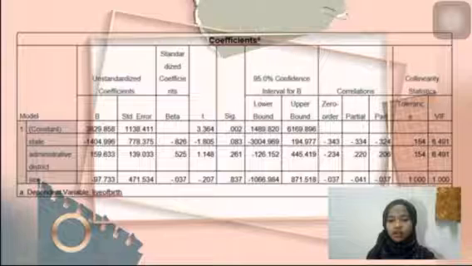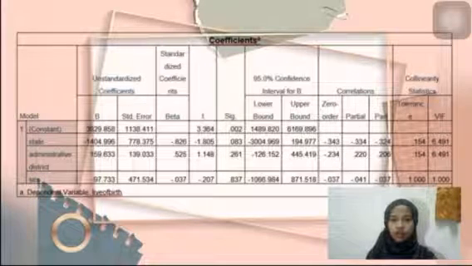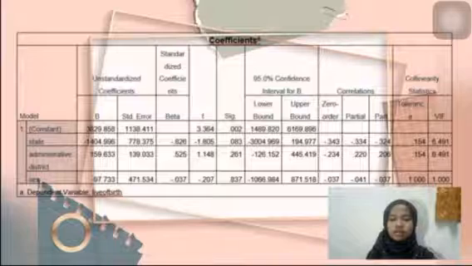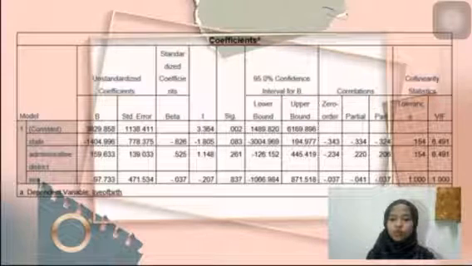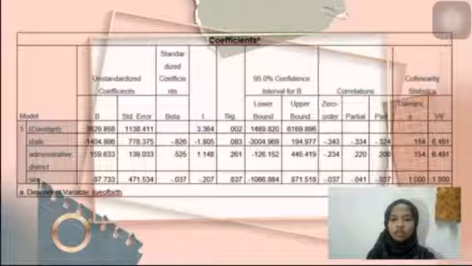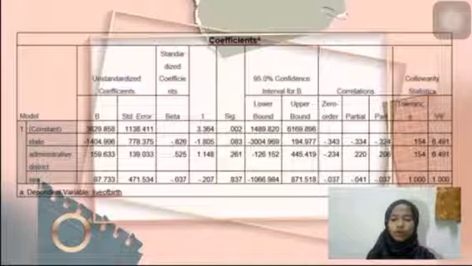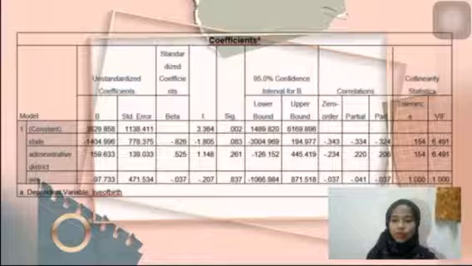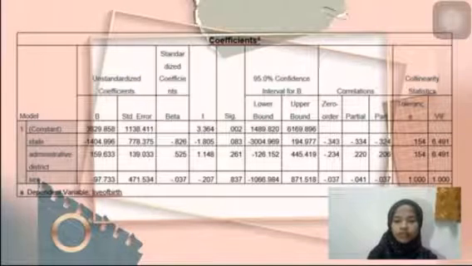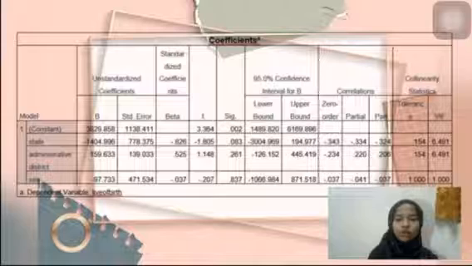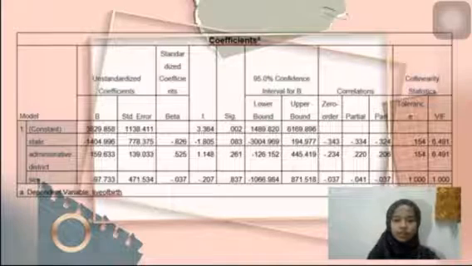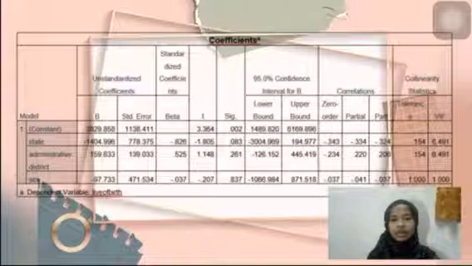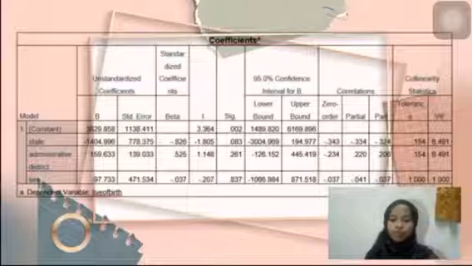Then, for sex, the 95% confidence interval for sex is, for the lower bound, negative 1066.984, and for the upper bound is 871.518, where the value 0 does not fall within the interval, again indicating sex is a significant predictor.